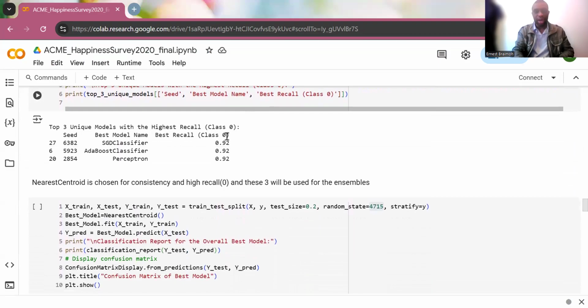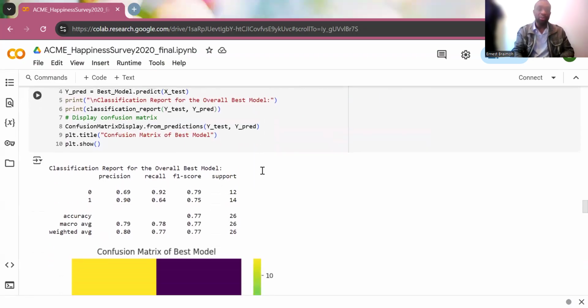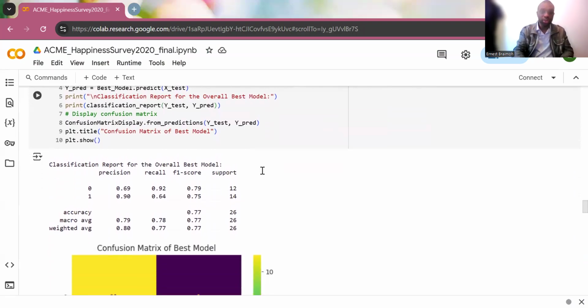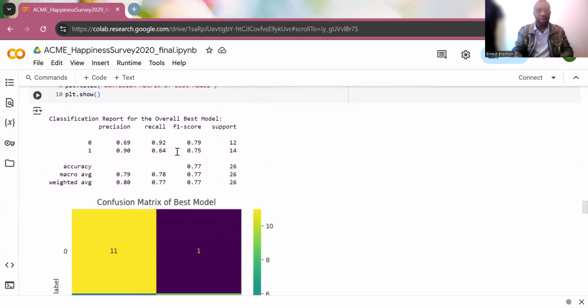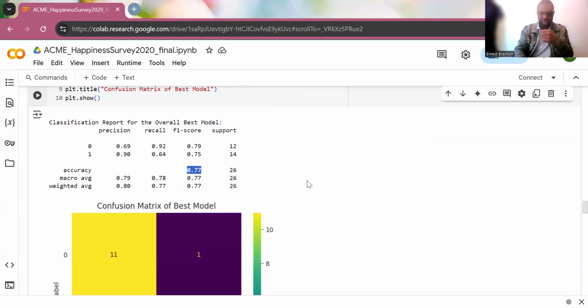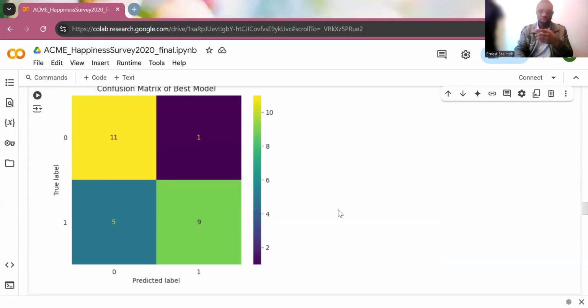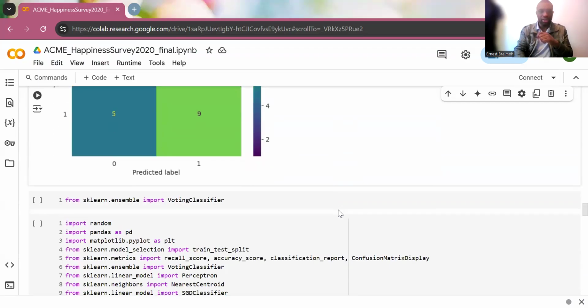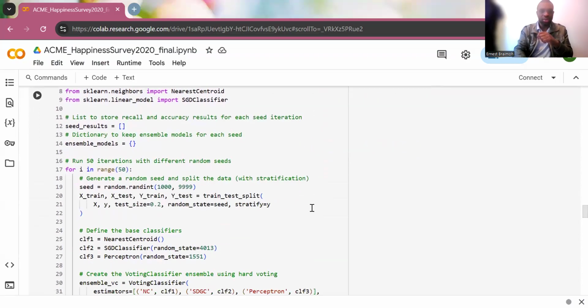Then I also checked the highest recall that came out from the 50 iterations that were run, and I got three others: the SGD classifier, the AdaBoost classifier, and the Perceptron. So what I did was to use the Nearest Centroid with the seed, and I got 92% recall because it was consistent 20 times of the 50 iterations I did. And the accuracy is 77%, which is not too bad. So this is the confusion matrix to visualize the results we got.